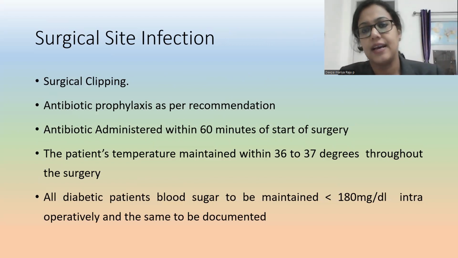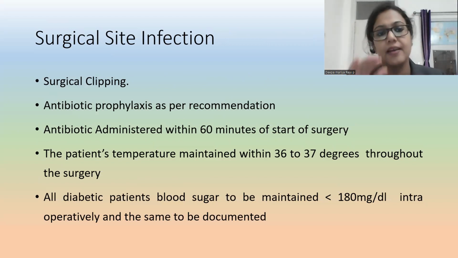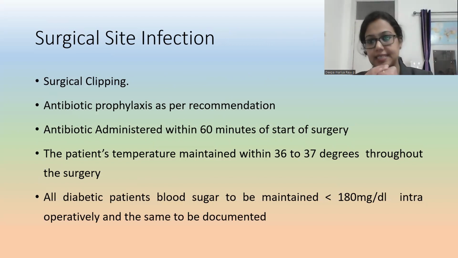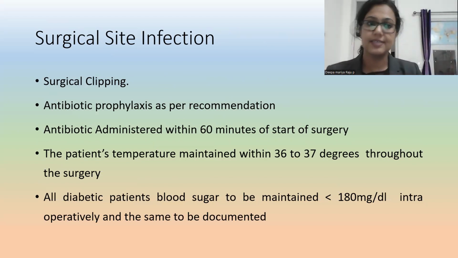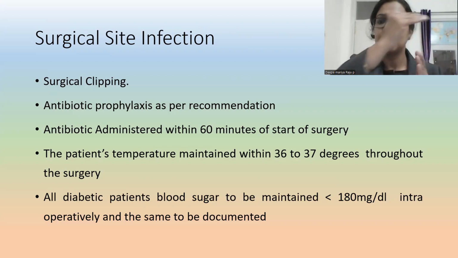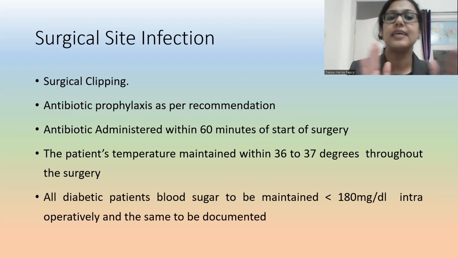Coming to SSI, surgical site infection. Surgical site infection, there are so many types. I'm not going into detail, just how to prevent it. Surgical site infection can happen immediately after surgery, maybe even after a year of the surgery, for the implants and all. There are different levels, primary and secondary levels are also there. Based on the area, like infection just in the skin or just on the suture, or when it has invaded deeply, or when it affects other things, different classifications are there. So for preventing surgical site infection, as a nurse, what we need to do pre-operatively, intraoperatively, or postoperatively, that's only what I'm discussing here.